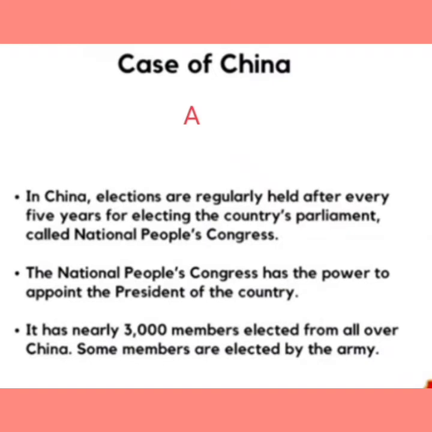So in other words, we can say that people in China have no freedom to contest election at their own, and also they have no choice to select their rulers out of different alternative parties.